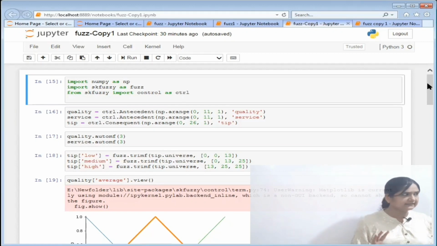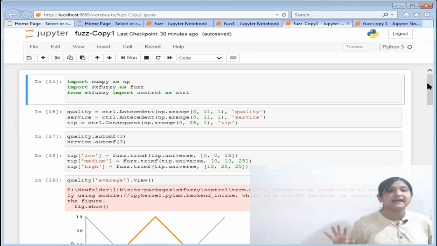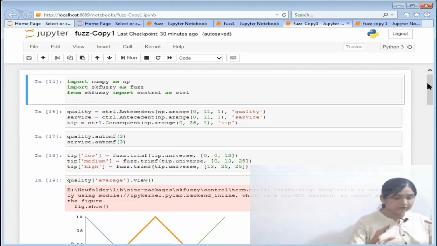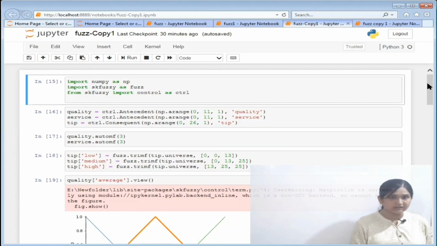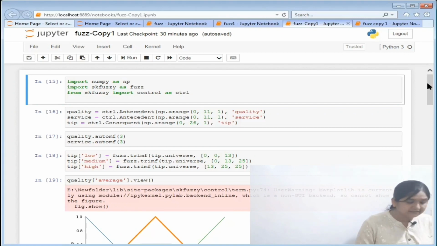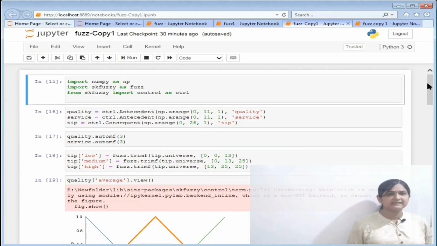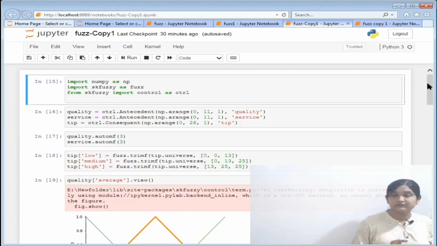So basically there are two things. First, quality and service are your two inputs, and tip is your one output. So quality and service are your antecedents or inputs, and tip is your consequent, or you can say your output, right? Now we have to record these three things, like quality is equal to ctrl.Antecedent, and in the bracket you have to write two things, that is the input variable name, which is of course quality, and the second thing is your arange.